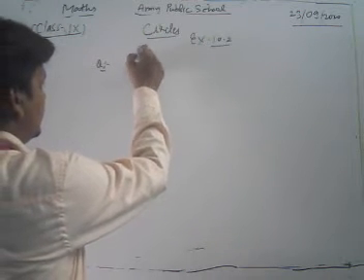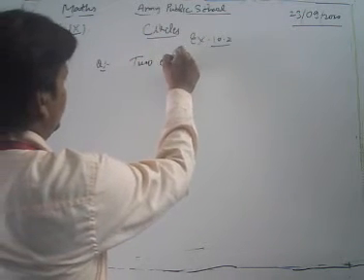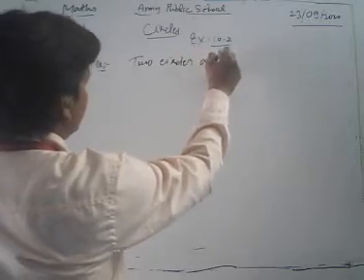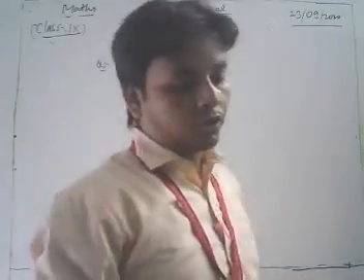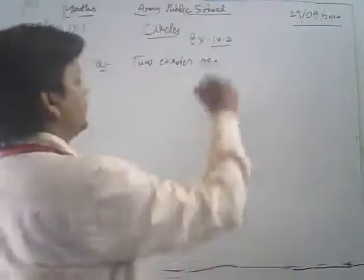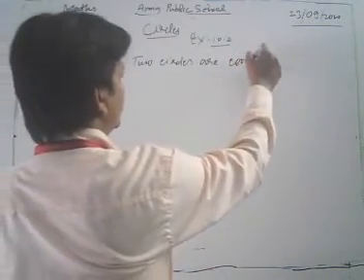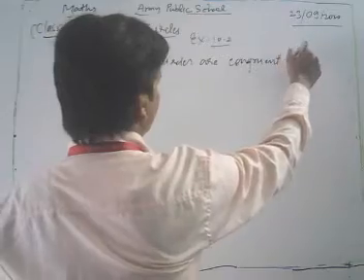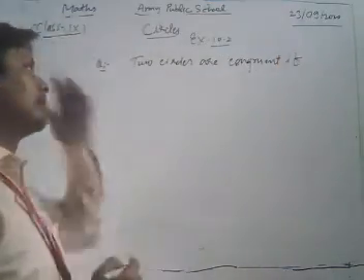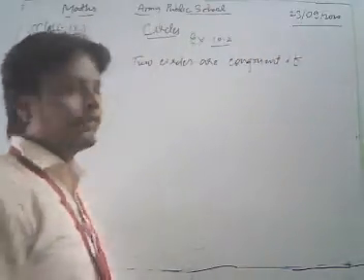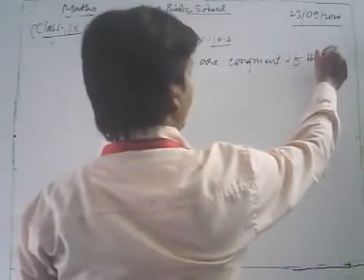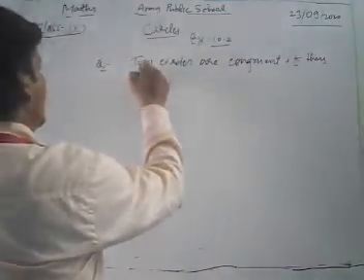Recall that two circles are congruent if they have the same radii. You know that very well.